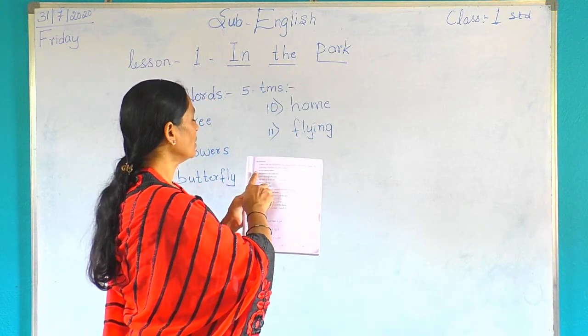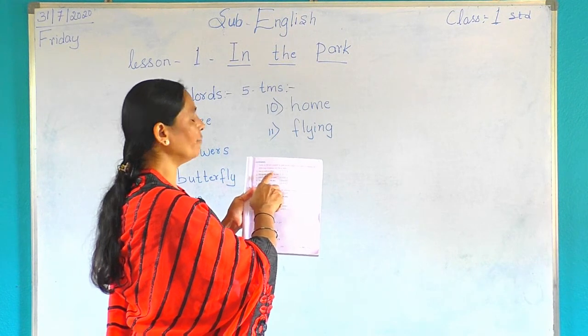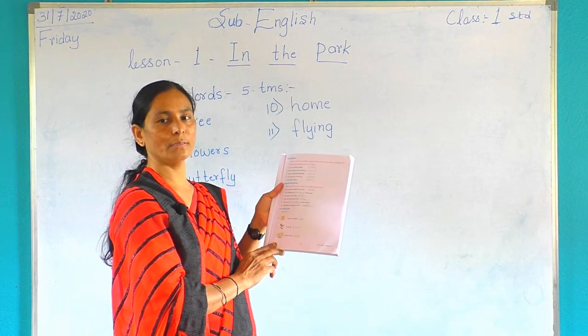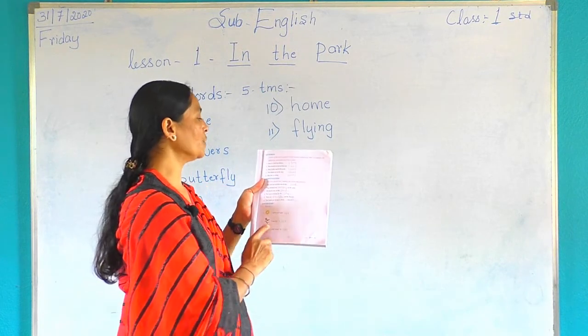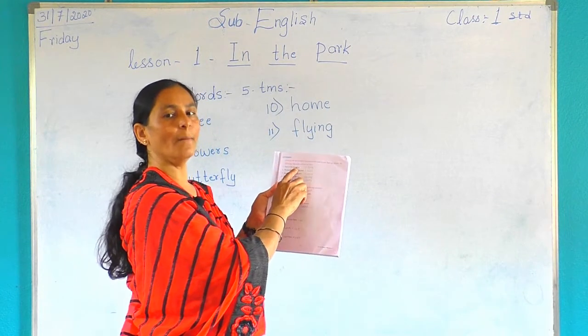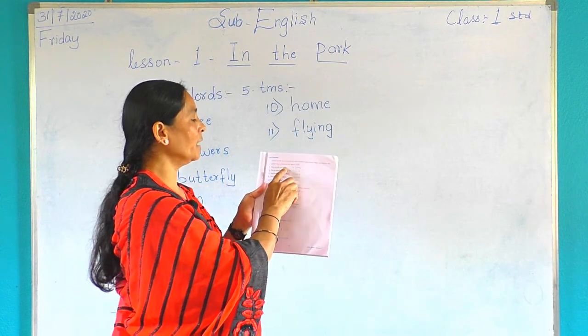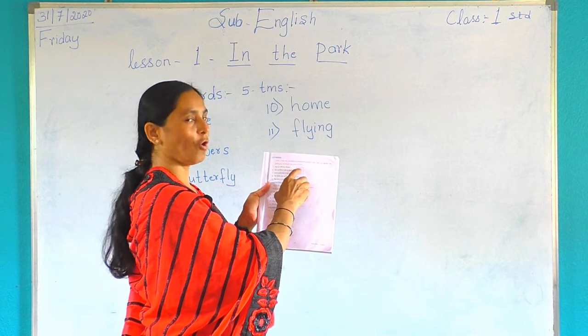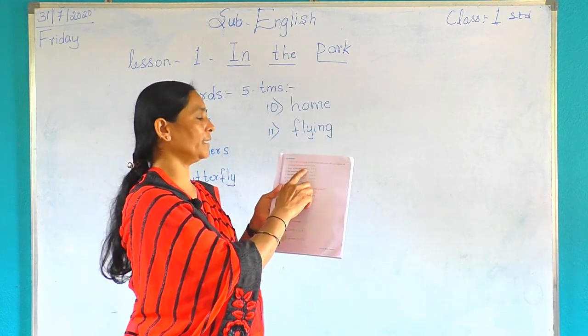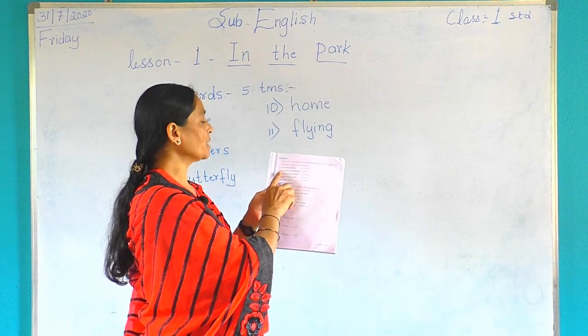Okay. See here, Anu is with her father. True or false? Yes, it is false. You have to write here false. Anu is with her mother, that is the right answer. Here we have to write false because they have given Anu is with her father. That is false.